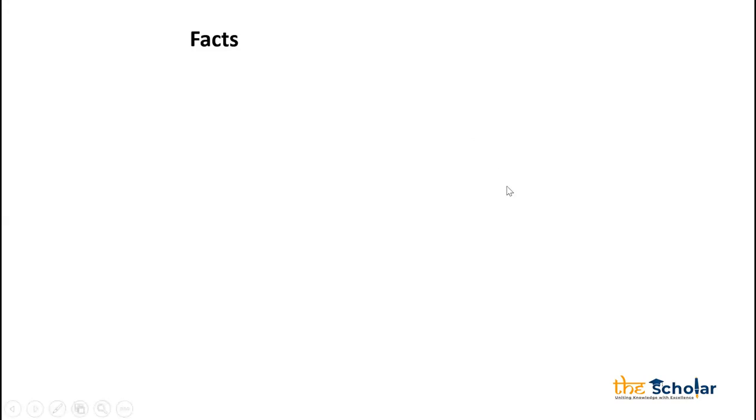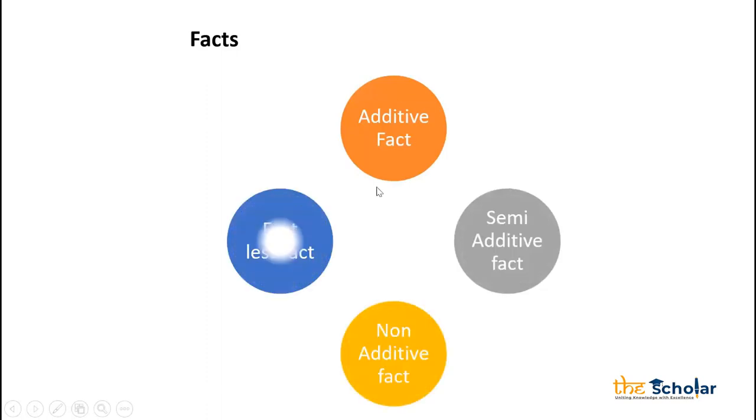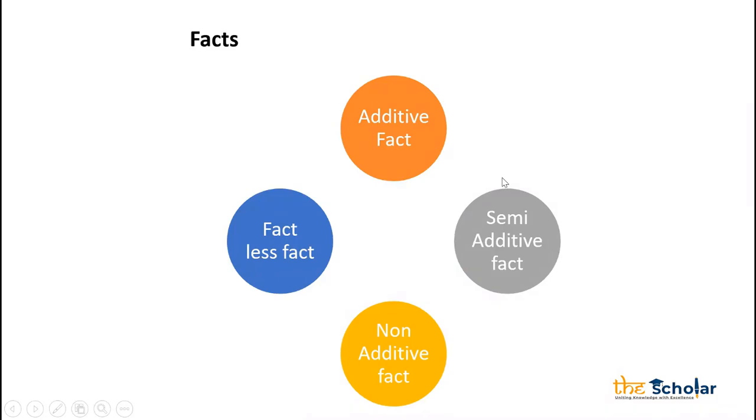There are various types of facts: additive fact, semi-additive fact, non-additive fact, and factless fact. What are these different types?